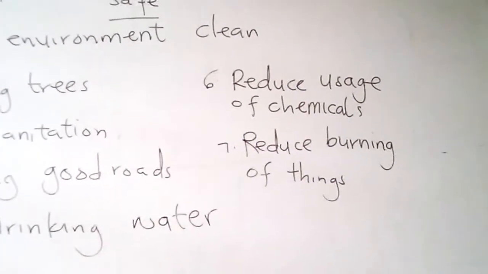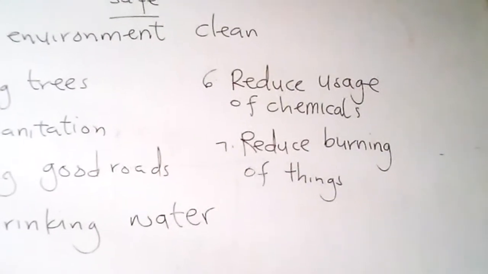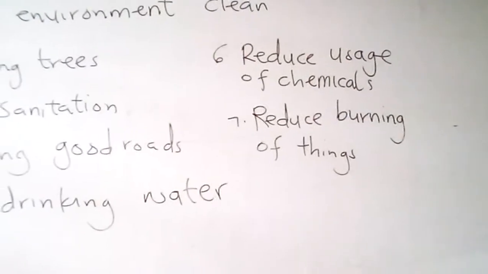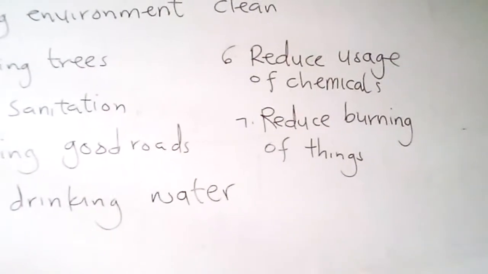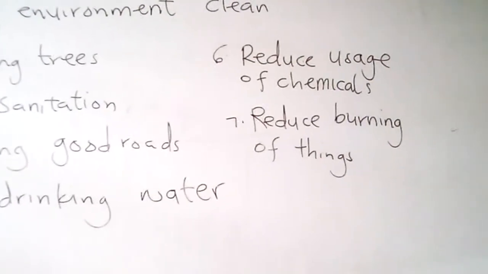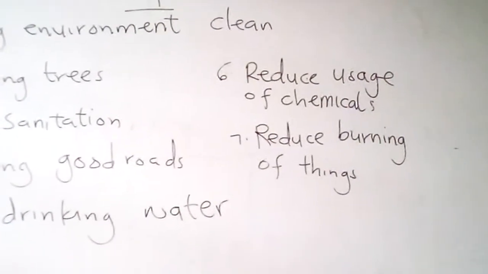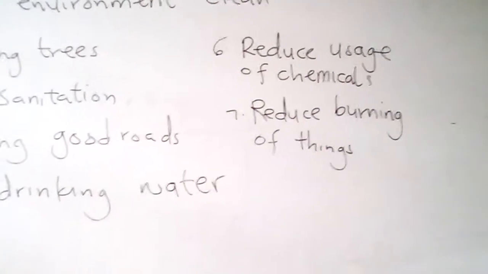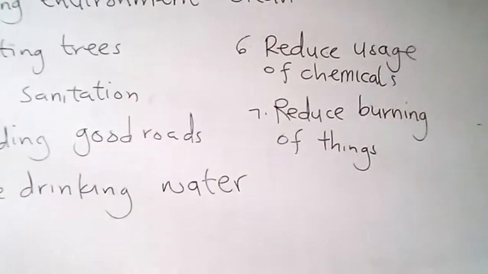Okay, the last one, not the least, is reducing the burning of things. Burning rubbish in open places pollutes the air. This means we do not have to burn things anyhow in the environment. We must have a designated place for burning our rubbish. So these are the ways of making the environment safe.